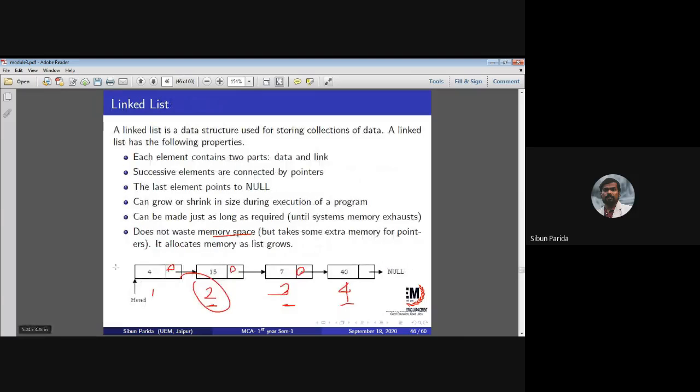Why is this not the worst case? Because this is the first node. What will be the worst case? If the searching node is at the end position, I have to identify what the end is. So I have to traverse the entire linked list so that I can reach the end node. Suppose 4 nodes are there, that means I have to reach the 4th node. So I have to traverse 1 node, 2 node, 3 node, 4 node. And that's why this is the worst case. For that worst case, I have to traverse n number of elements. So that's why it is order of n.